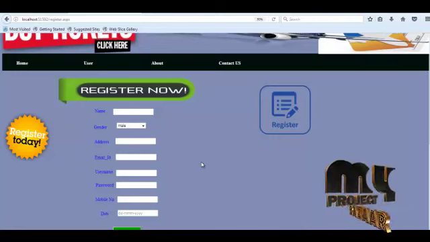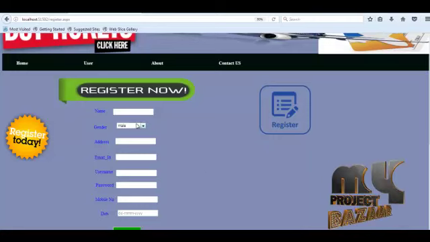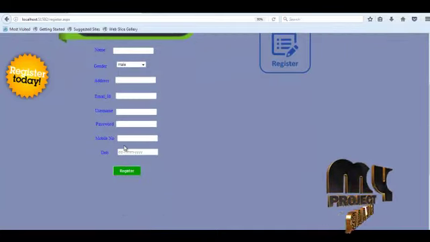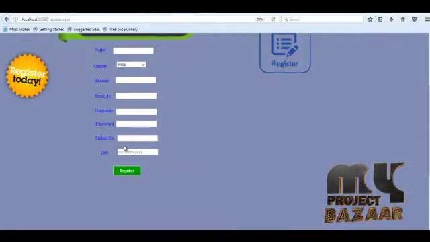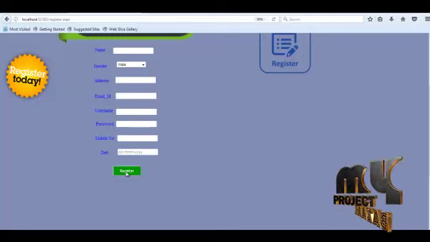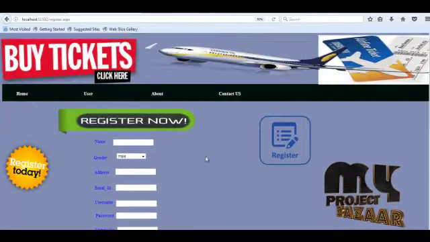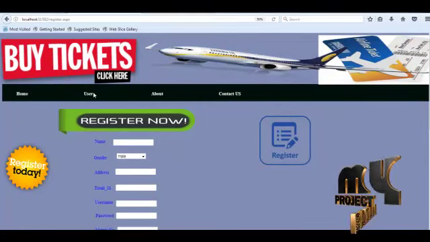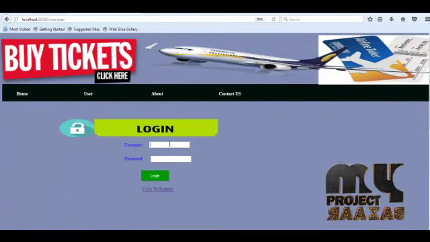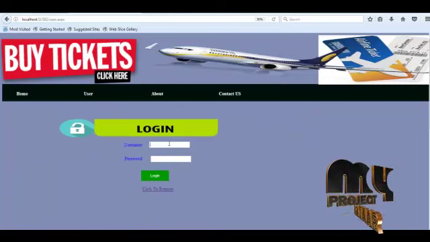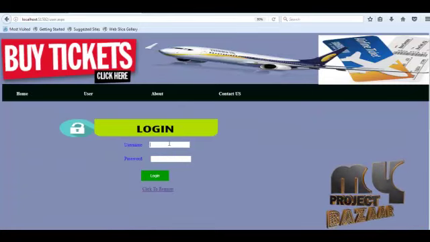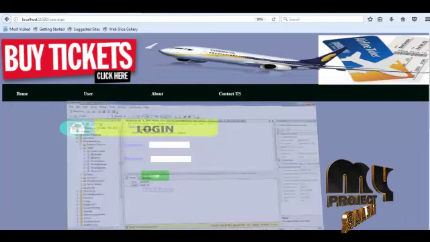Here the new user enters name, gender, address, email ID, username, password, mobile number and date of birth. Finally click the register button, and a registered successfully message will be shown. Existing users directly log into our site. Now let's do an example.